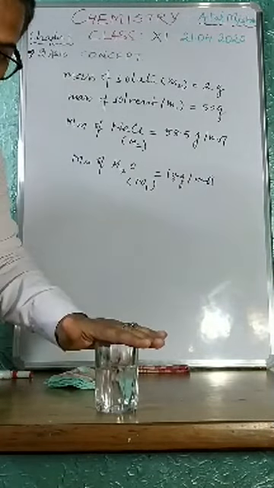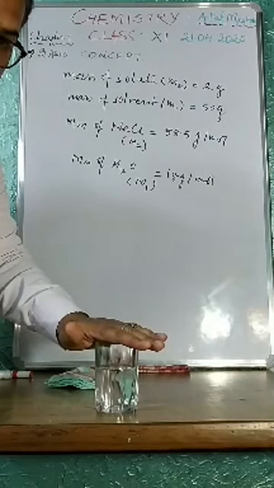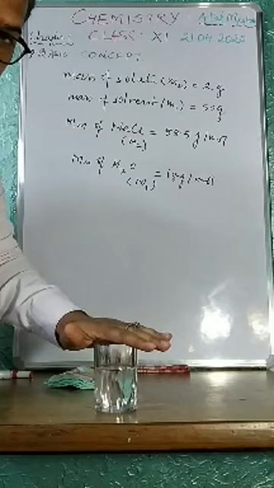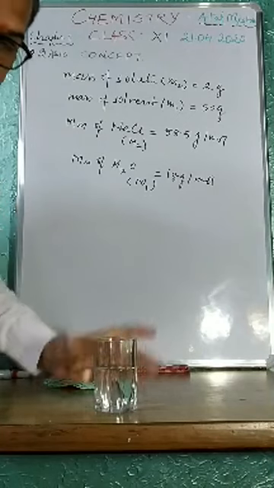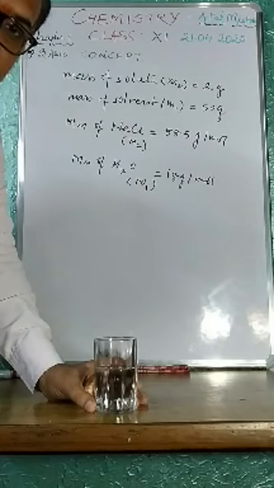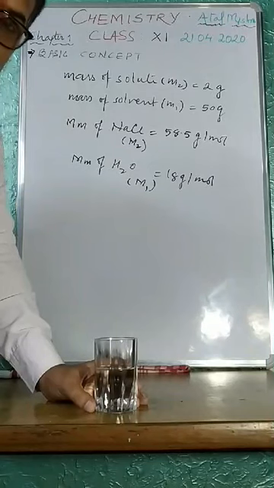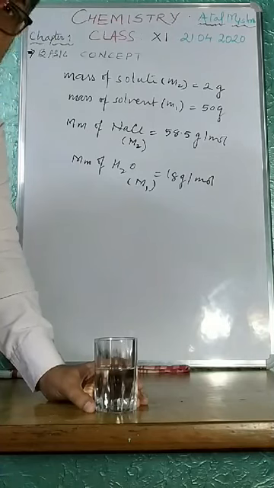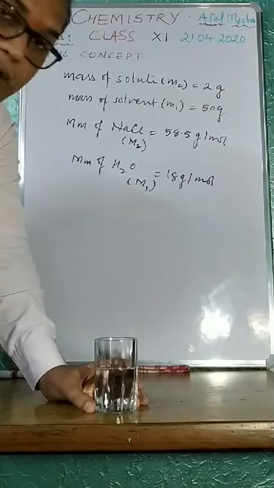See, I have dissolved 2 gram of salt, that is NaCl. I have dissolved 2 gram of solute NaCl in 50 gram of water. 50 ml of water means 50 gram of water, since the density of water is 1 gram per milliliter. So I know what I dissolve to prepare the solution.